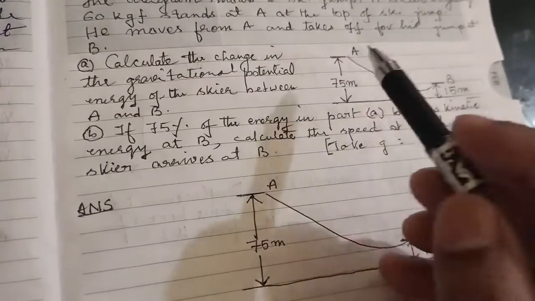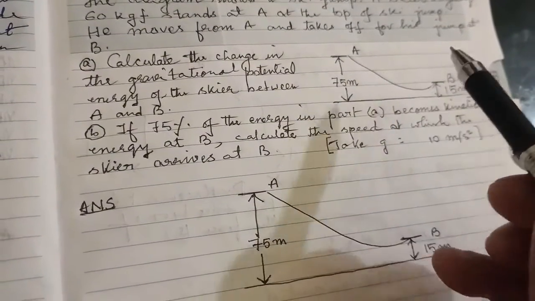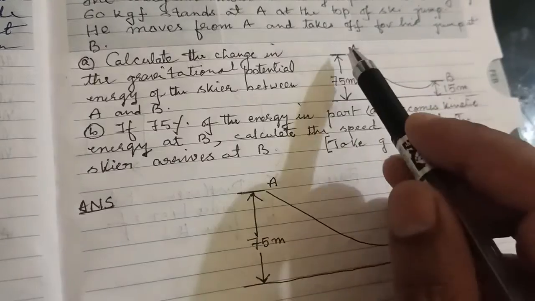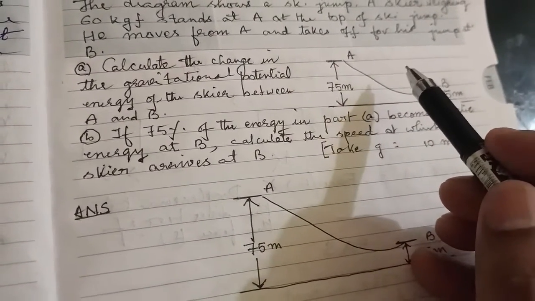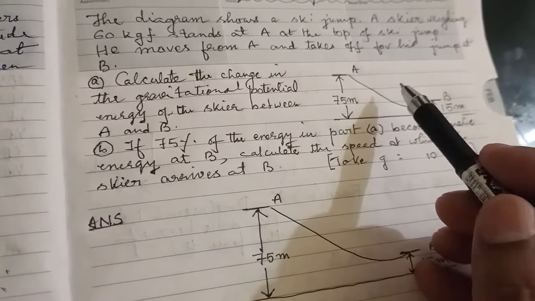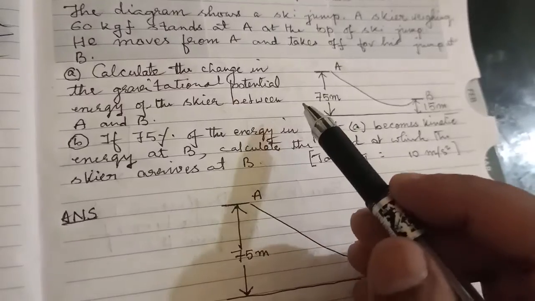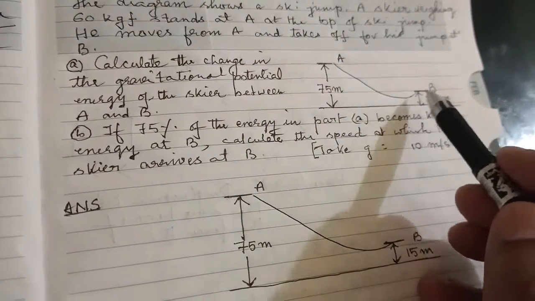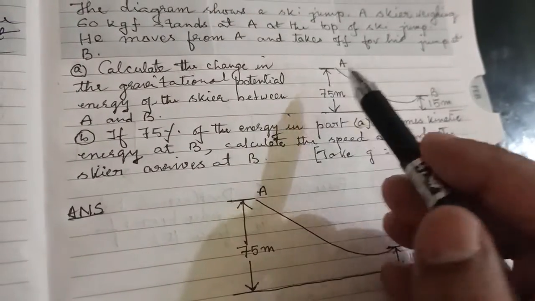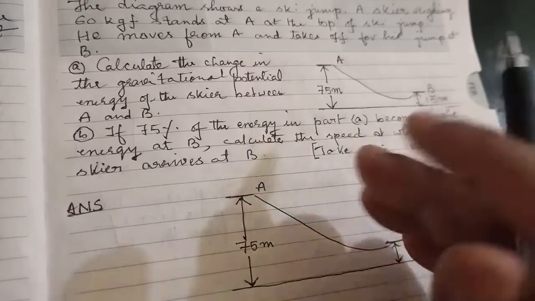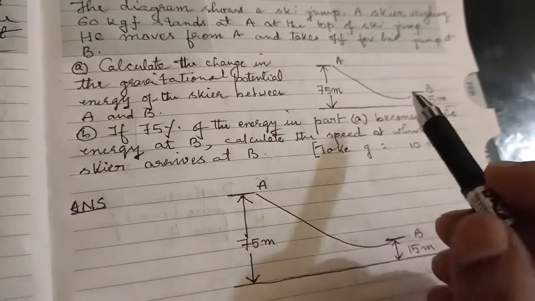The answer is, when the skier is going down, definitely there will be friction between the ski and the ramp, the slope. As a result, some heat will be produced. So the 100% of the gravitational energy cannot be converted to kinetic energy. Some part will be lost as heat. If this slope is perfectly smooth, then 100% of the potential energy should have been converted to kinetic energy, but here due to friction only 75% is converted.